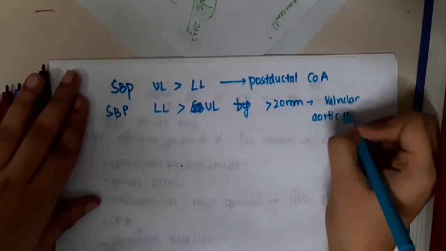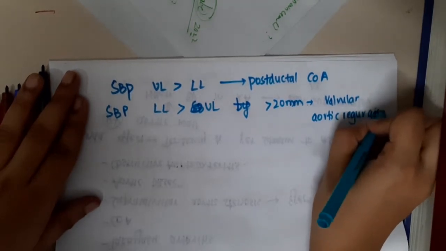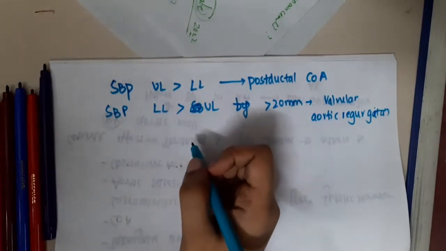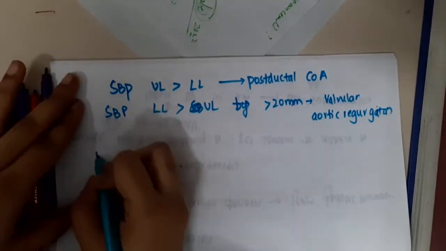In valvular aortic regurgitation, you will see the systolic blood pressure of the lower limbs more than the upper limbs by around 20 millimeters of Hg. But what is the normal difference?